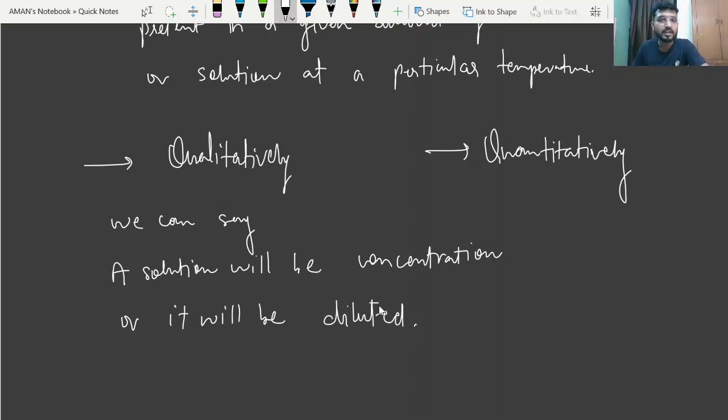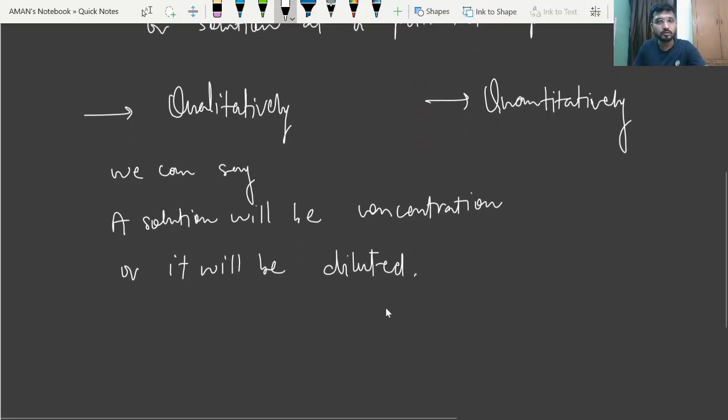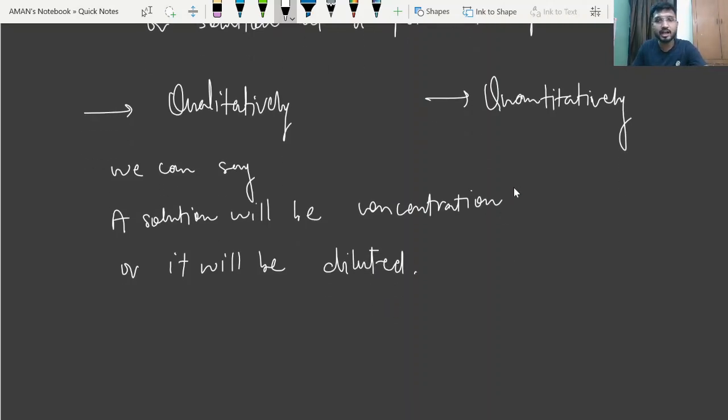Whether it may be concentrated or whether it may be diluted. So what does it mean, concentrated and diluted? See, this is concentrated.